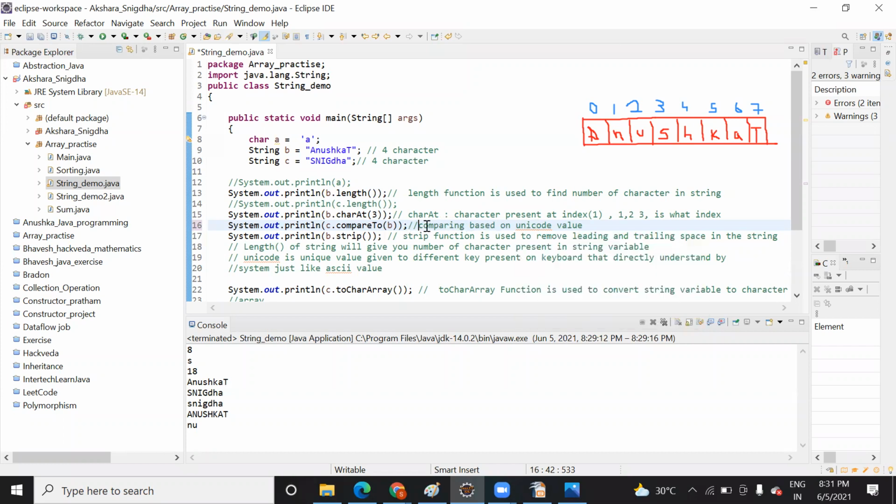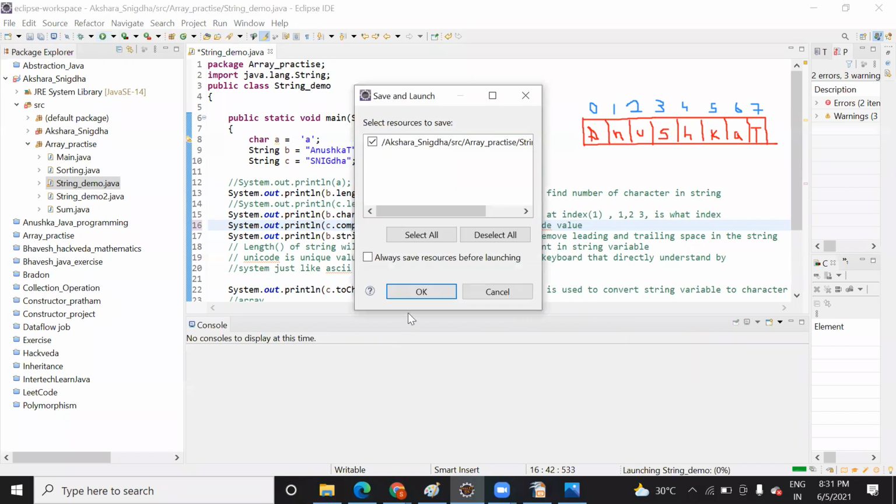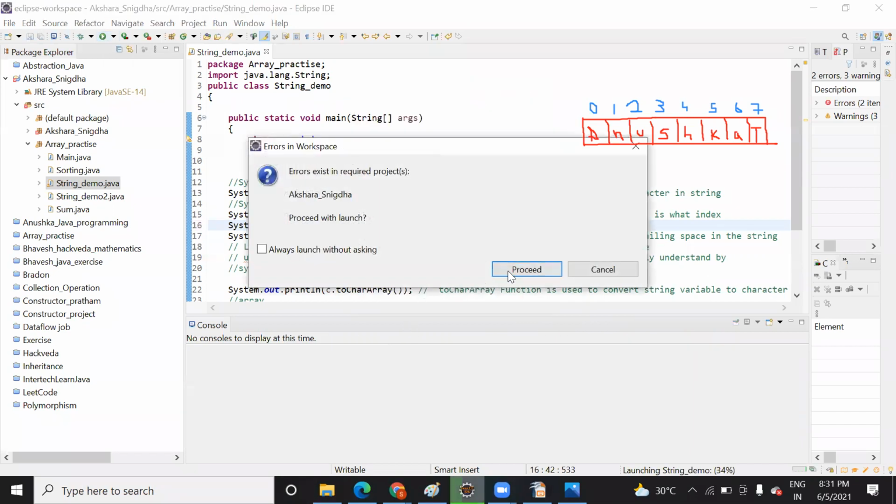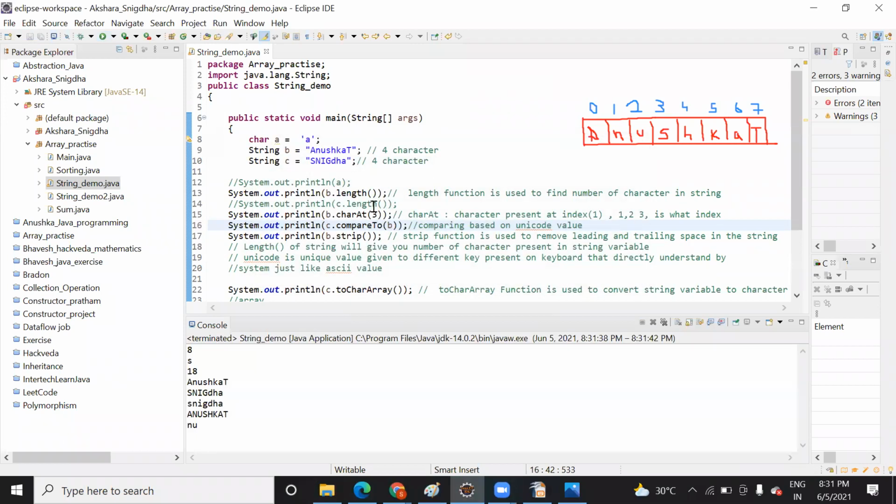No, it means each character of this comment will internally convert into some Unicode representation. That Unicode representation will be understood by your monitor, or you can say by your Java compiler, and based on that they will understand. Okay, let me run this and show you. So when you compare this one, first, second, third, right, you are getting 18.